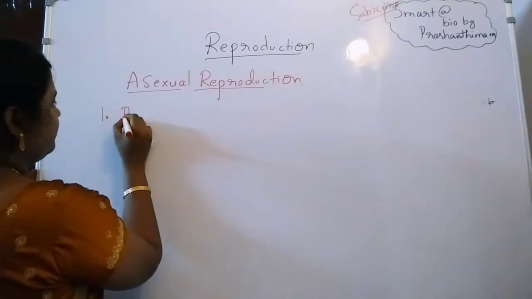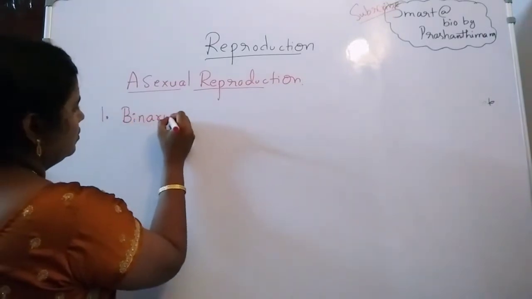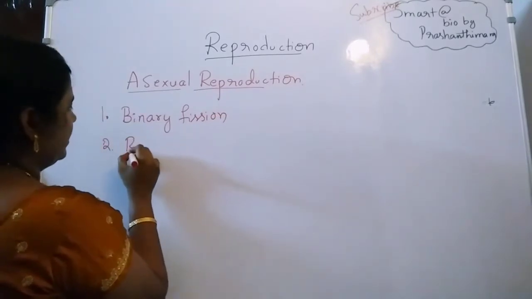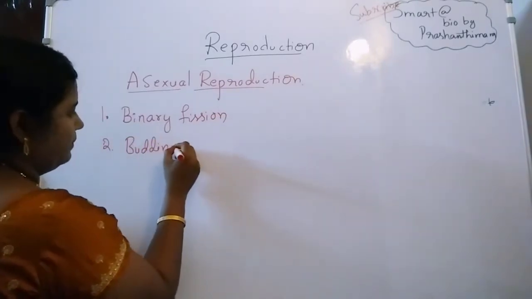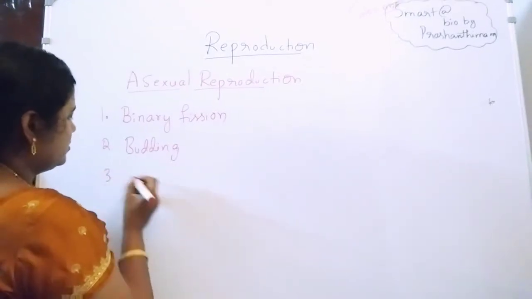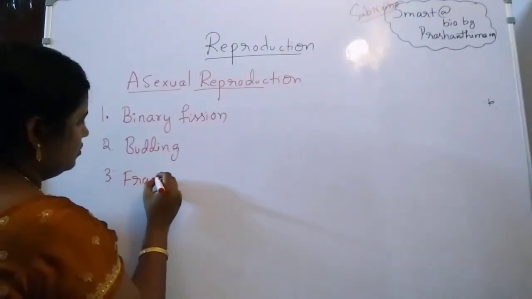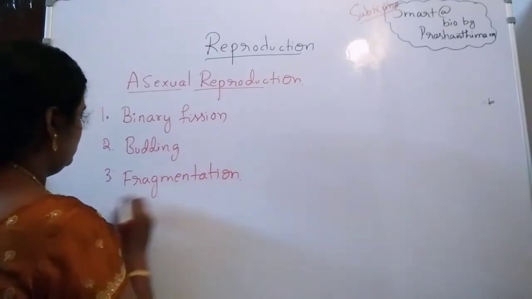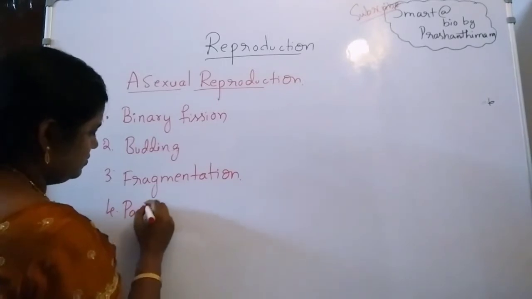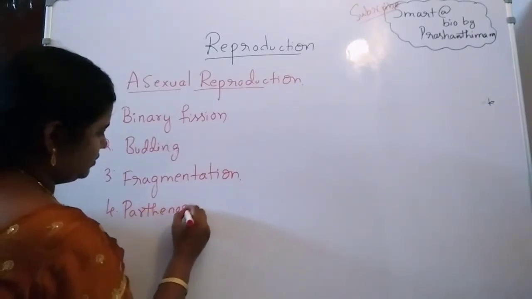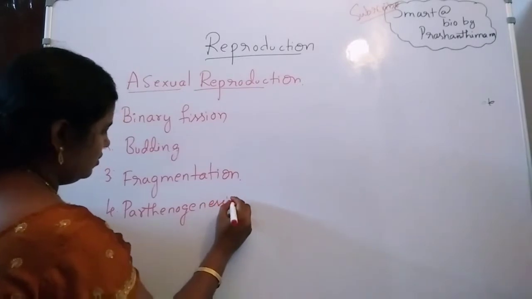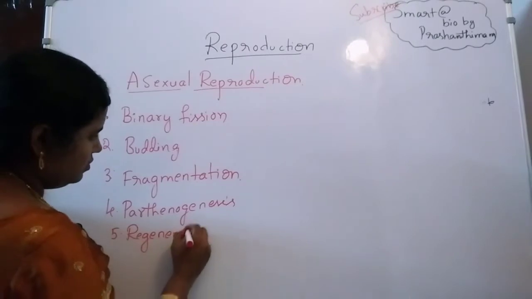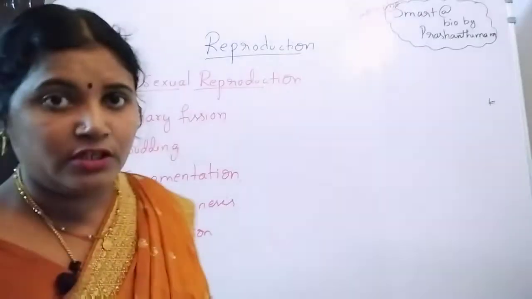The first one is binary fission, and the second one is budding, right? Next, third is fragmentation, fourth parthenogenesis, and fifth regeneration. Okay, regeneration. So what are these 5? We are going to see now one by one.